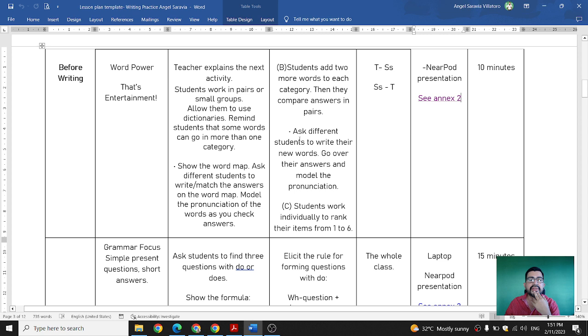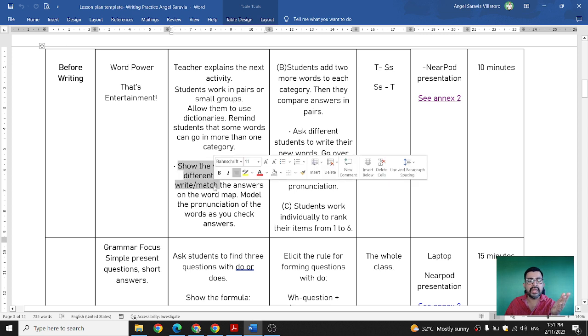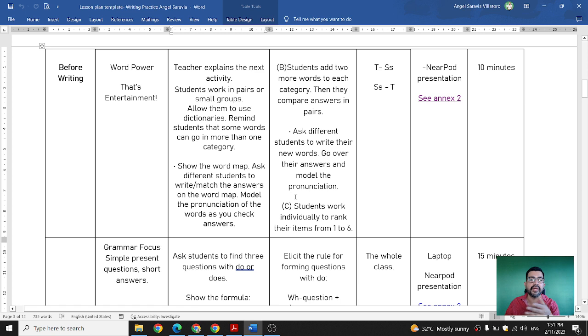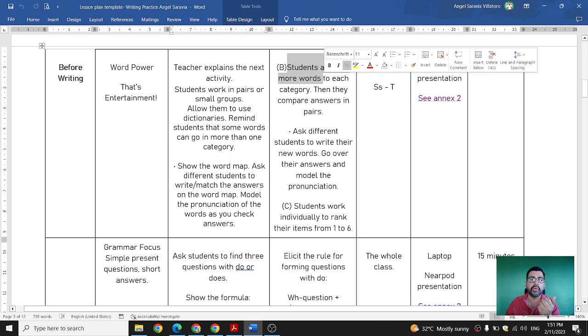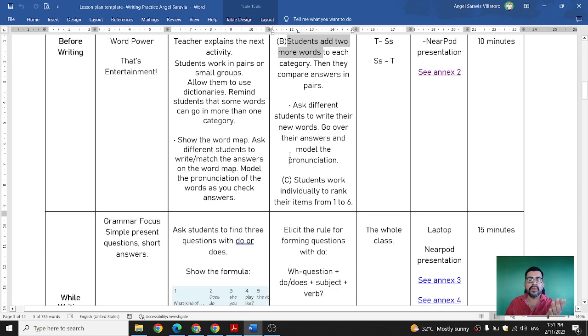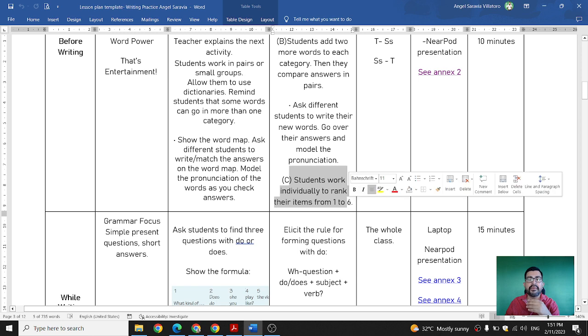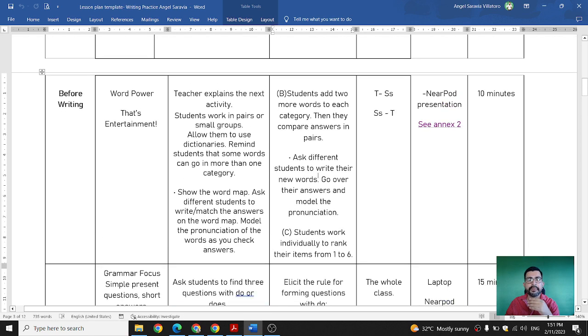In this case, these are the instructions that I have. Show the word map to the students, and in my case, I have to model the pronunciation of the words, because they need to know the right pronunciation as well. In part B, which I already mentioned, students add two more words to each category, then they compare the answers in pairs. And in the third part, they need to rank their items from 1 to 6, as I already mentioned. So this is for the second activity.